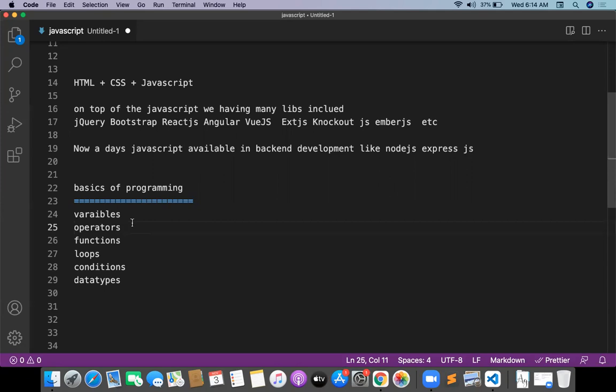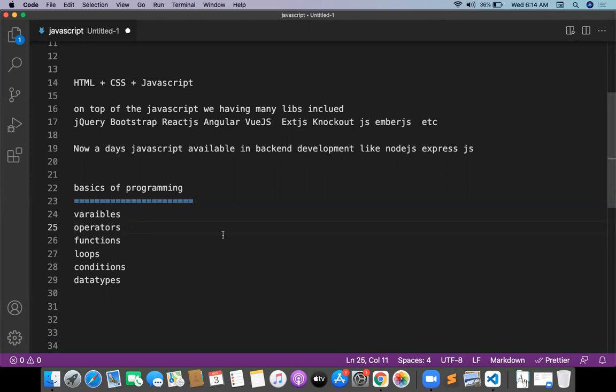Then we go to the loops. Loops are a very important thing, whenever you have iterations: while loop, do while, for loop, for in. Coming to the conditions: if condition, if else if, switch. There are a number of conditions where we have to check whether something is true or false.